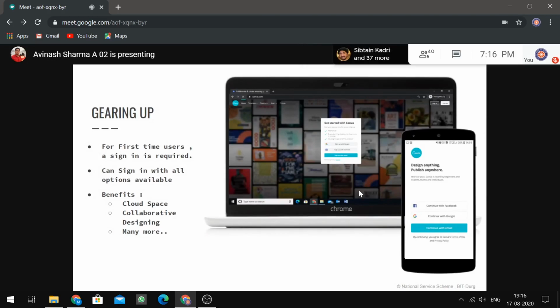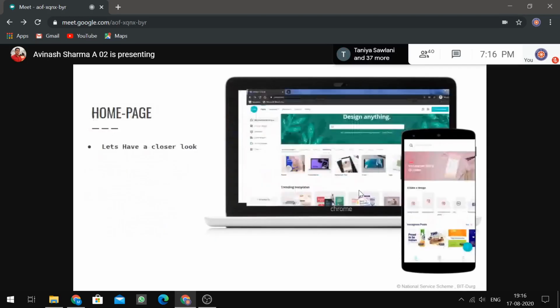It's my personal opinion that you should sign up on this platform. One thing to note is that when you design on Canva, it saves on the cloud space. So this is the first home page that you will see when you complete the sign-in procedure.